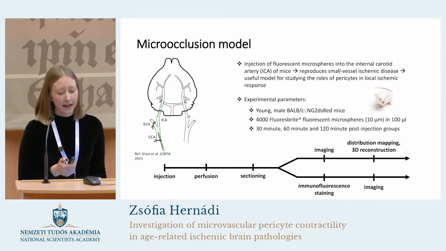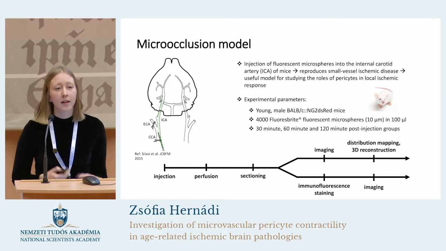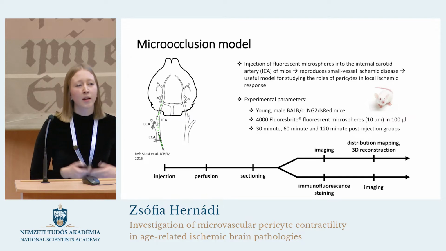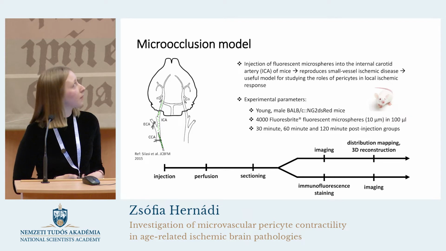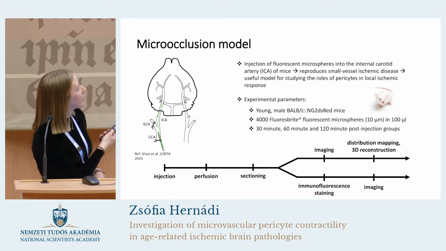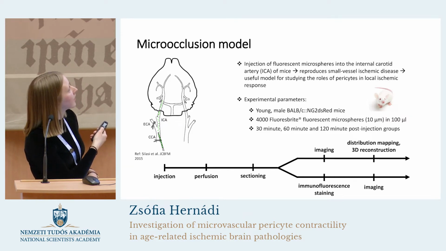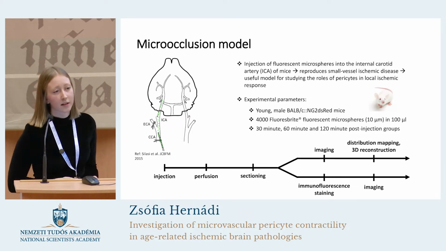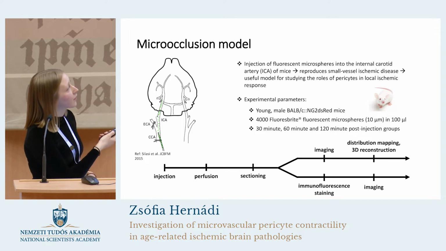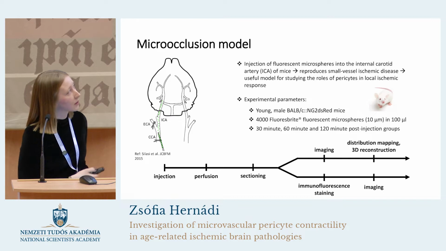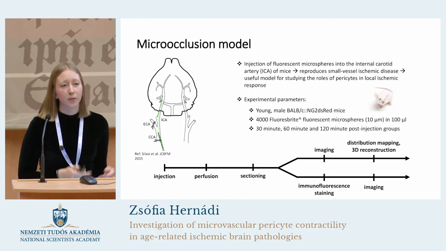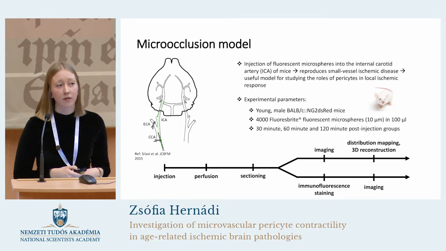Our experiments were carried out on young male transgenic reporter mice whose pericytes were labeled with red fluorescent protein. First, we injected 4,000 fluorescent microspheres into their internal carotid artery, while the external carotid artery was transiently blocked. We made 3 different groups, a 30-minute, a 60-minute, and a 120-minute group, based on the time period between injection and the termination of the experiment.